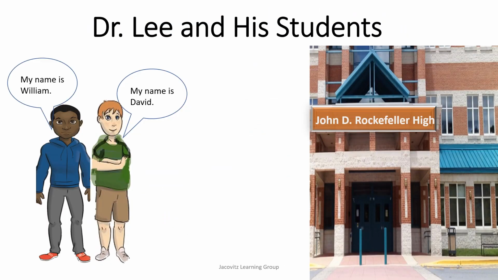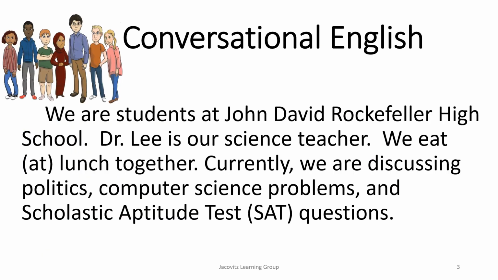So, Dr. Lee and his students, these are two of his students, William and David. They're students at John D. Rockefeller High School. By the way, John David Rockefeller High School, in this case, is imaginary. It's not a real school down here. These are people for a character, a book we wrote. So anyway, look here.